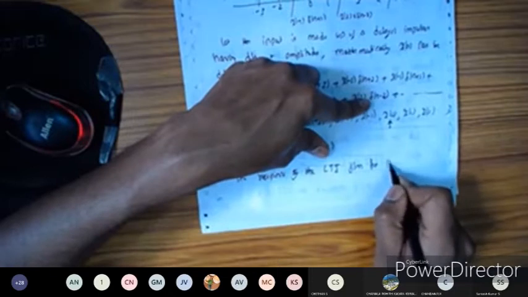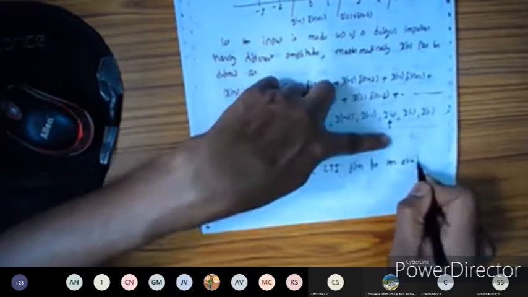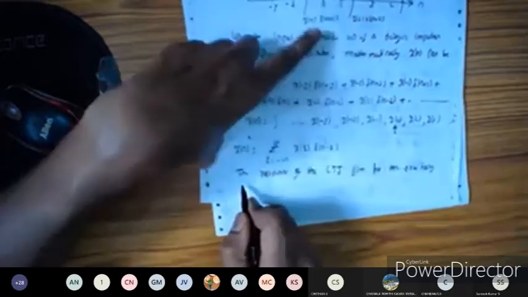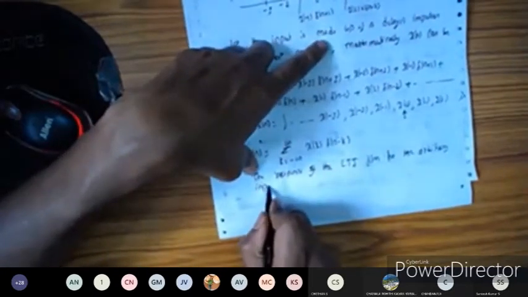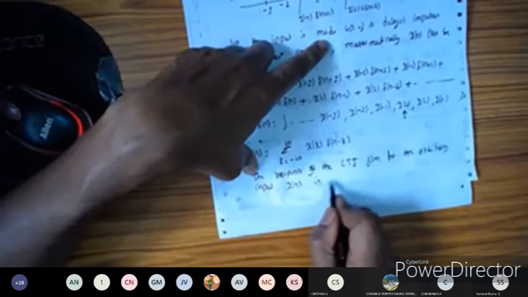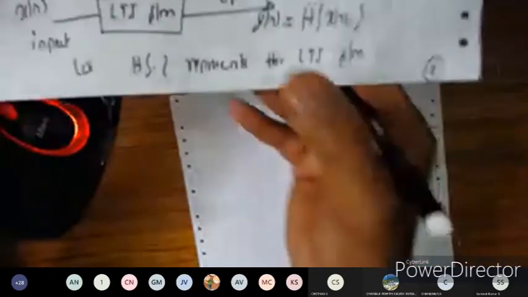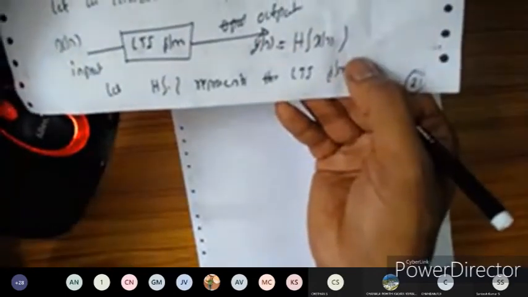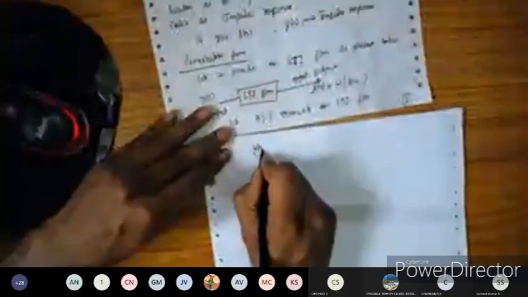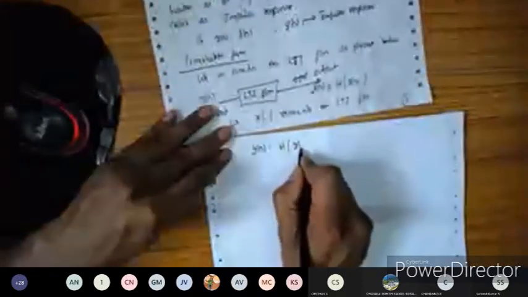for an arbitrary input x of n is given by, so the output is nothing but y of n. So y of n is equal to h of x of n. That is the output we are going to get: y of n is equal to h of x of n.